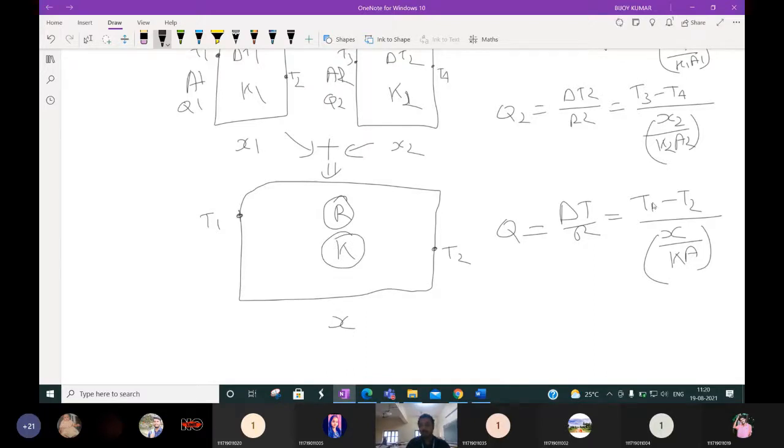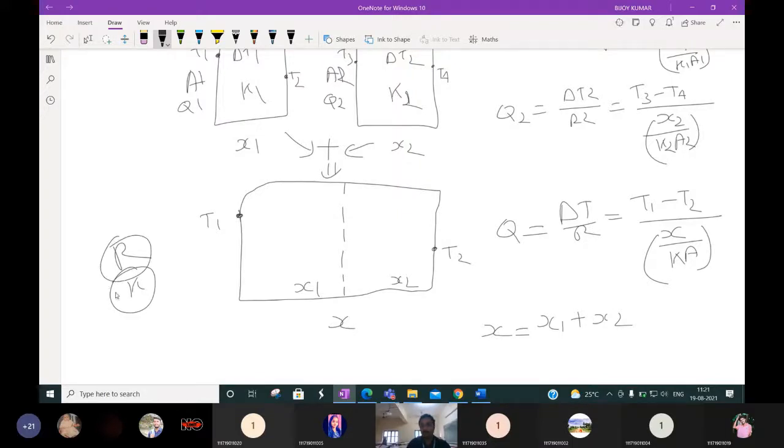Because T1 and T2 you know: this is the high temperature and this is the low temperature. And X is nothing but the summation of individual walls. Suppose this thickness is X1, this thickness is X2, individual walls, but the overall R and overall K value we have to determine.